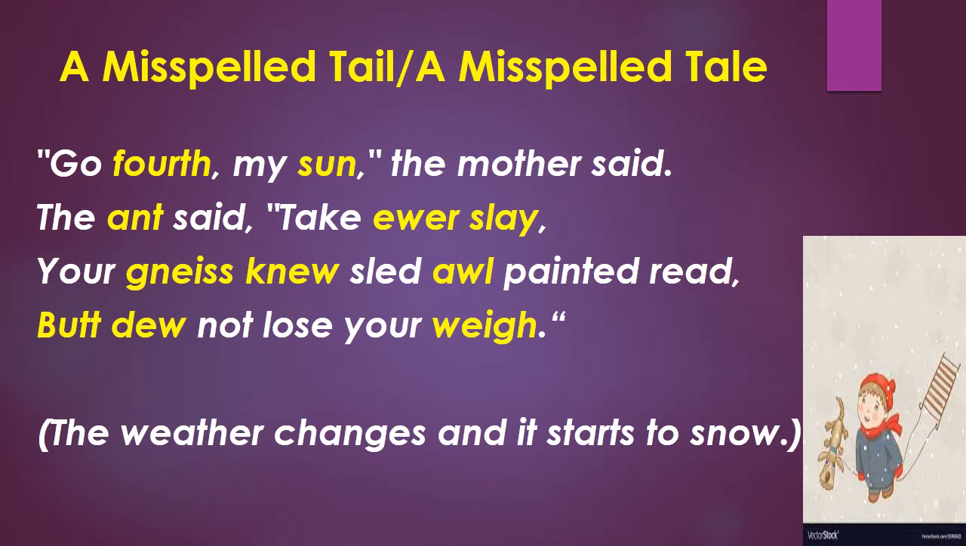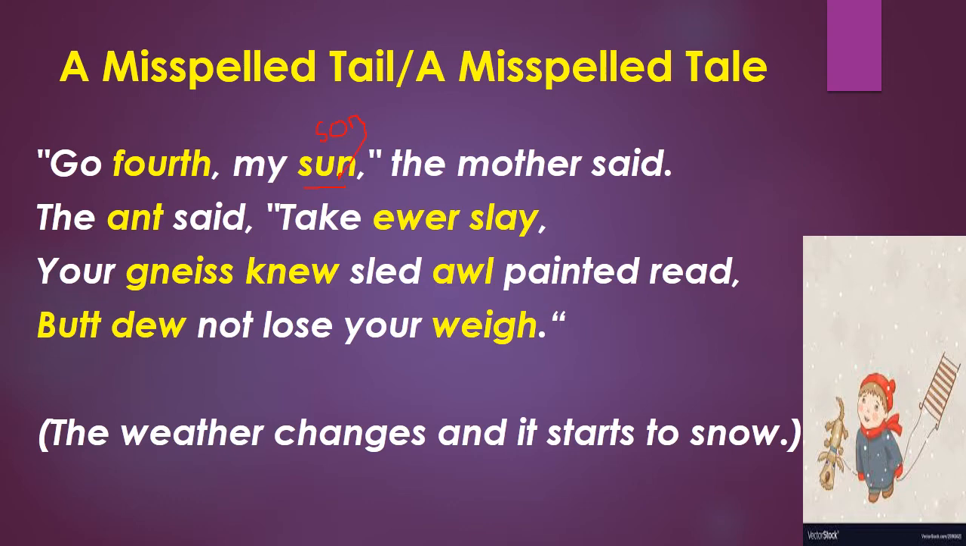So here in this stanza, let's read it together and find the mistakes. Go forth, my son, the mother said. Yes, you can notice over here son. This son is an object, and you are going to write down the son, S-O-N, son. Yes, a boy, right? So a boy, S-O-N, son, and S-U-N, sun, is a shiny object which gives you warmth.